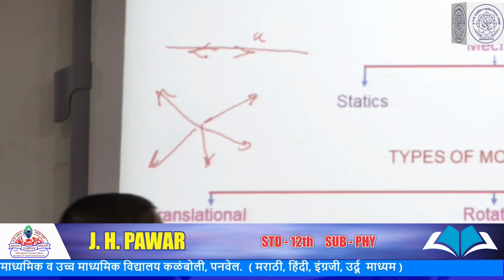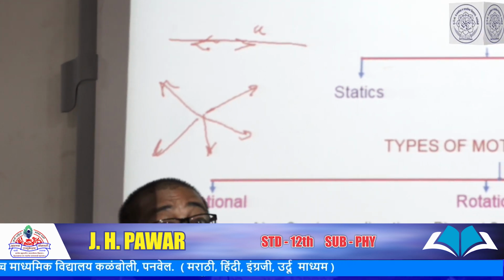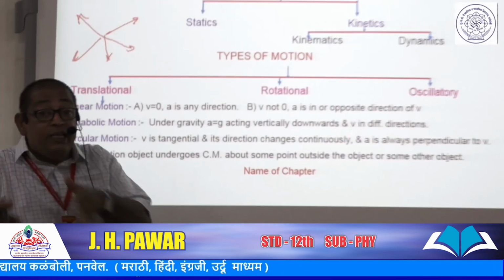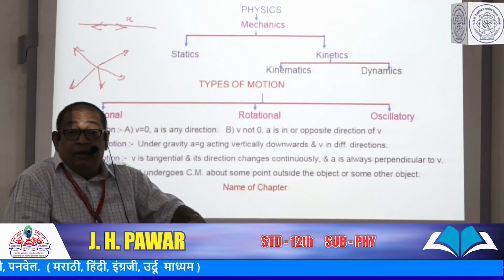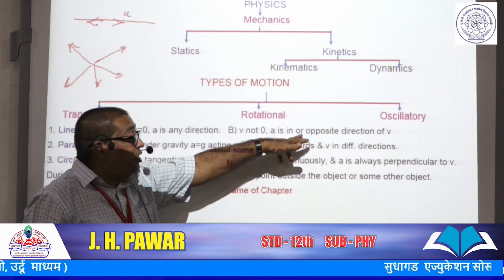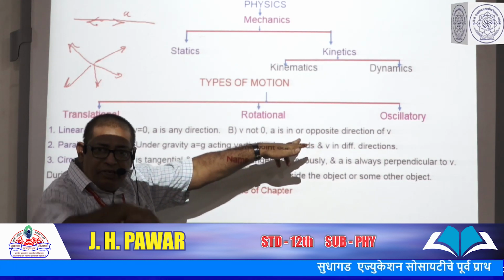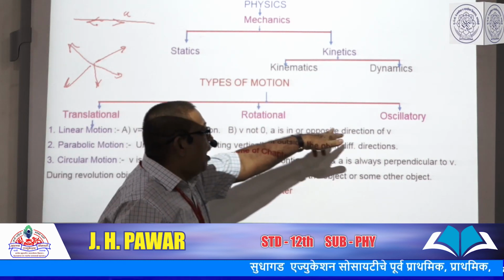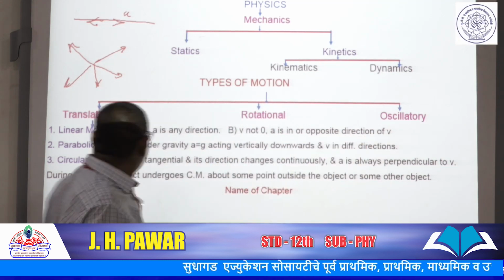Means here when the initial velocity is not 0, meaning your bicycle is in motion, then acceleration is in the direction of motion, or in the direction of velocity, or in the opposite direction of velocity.